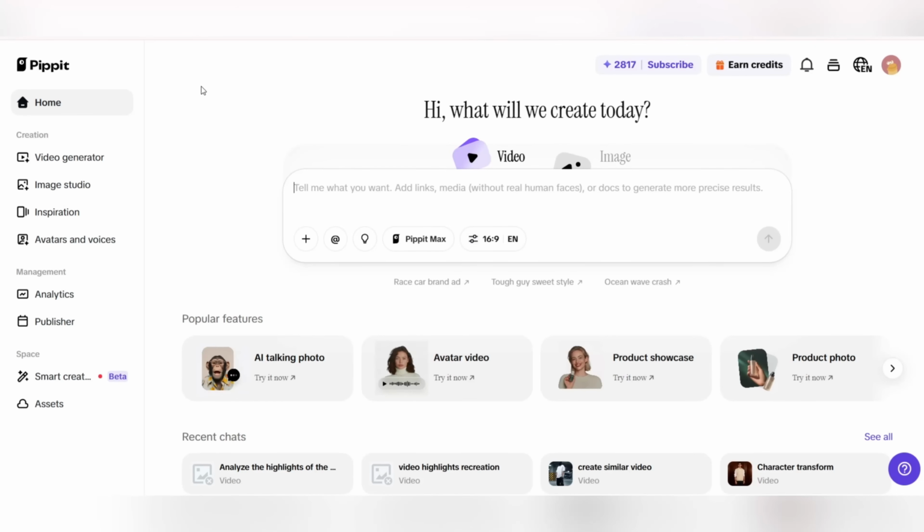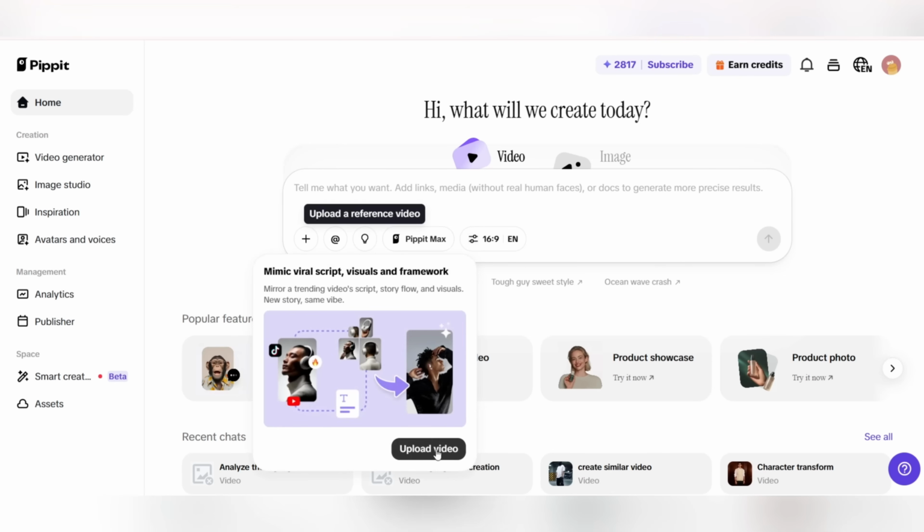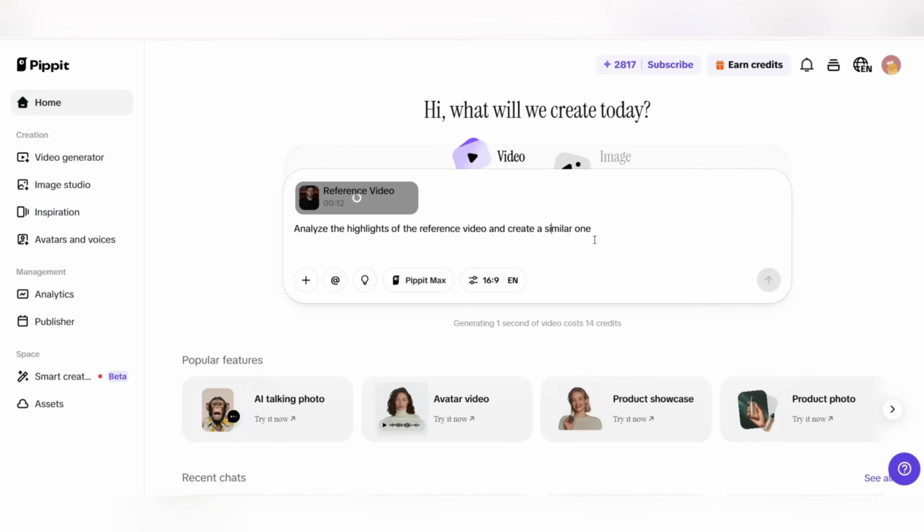Now here you see the main Pippit dashboard, where the entire video creation process is done intelligently. In this section, we click on the reference video option and upload the reference video we want. This video helps Pippit recognize the rhythm, structure, and overall style of the work. Then Pippit automatically writes the video prompts. You don't need to write the prompts yourself.